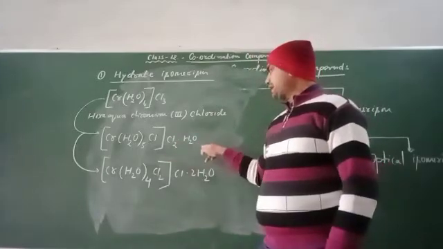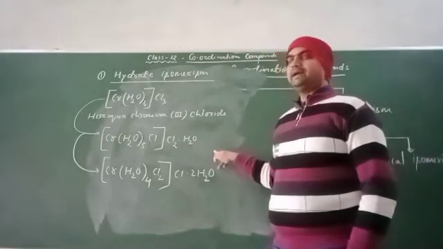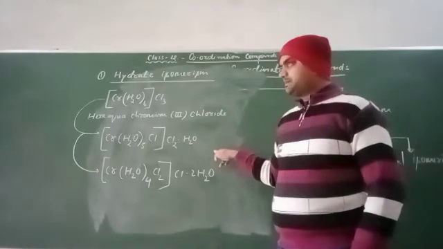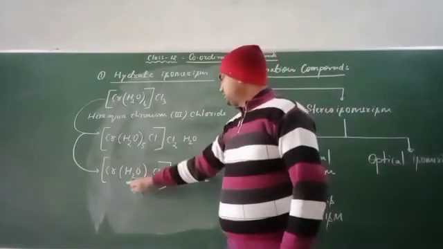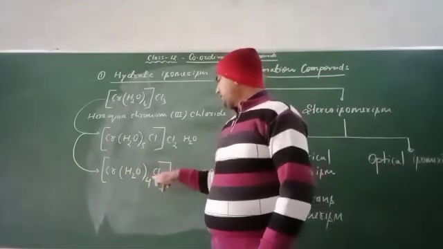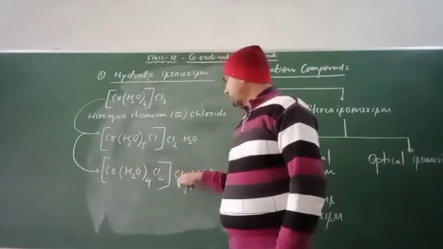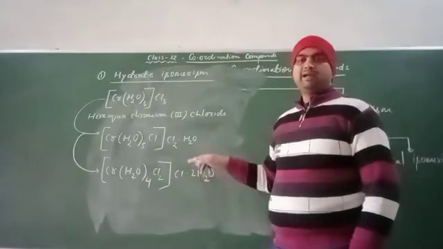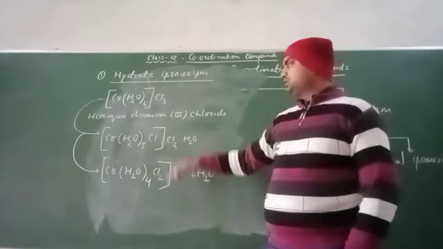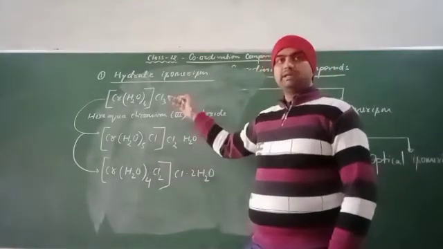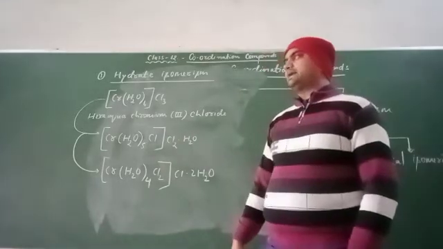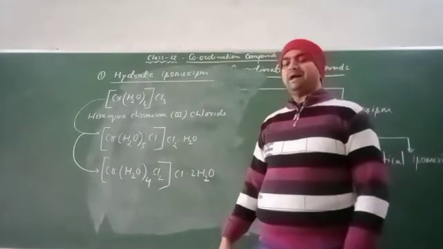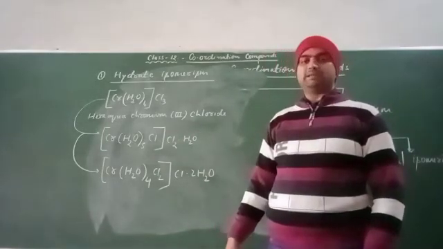Similarly here: tetraaqua dichlorido chromium(III) chloride dihydrate. So this is the example for the hydrate isomer and hydrate isomerism.